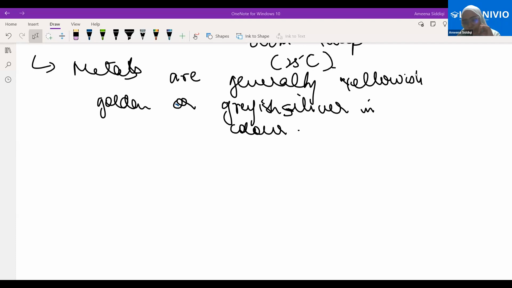Ma'am, if we talk about non-metals like wood, if we put it on heating... Listen, wood is not a non-metal. Wood is more of a compound and a mixture. Okay. It's not an element. What I'm saying is that it can happen to any matter.